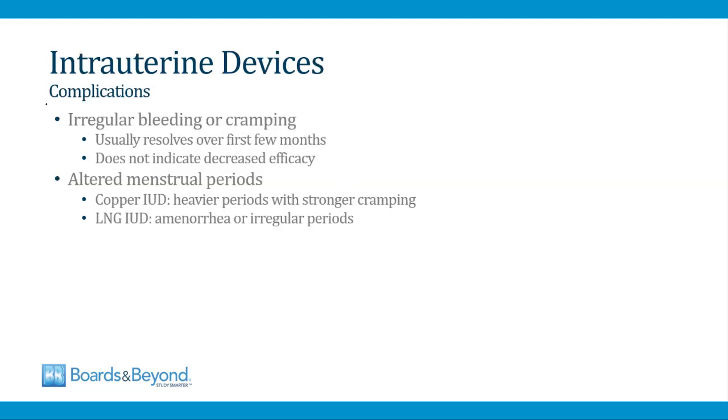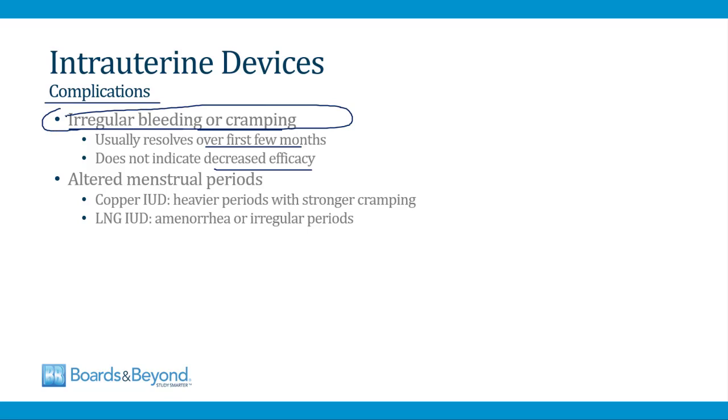Intrauterine devices do have some complications that you should be aware of. First of all, they can cause irregular bleeding or cramping. This usually resolves over the first few months after implantation, and importantly, irregular bleeding or cramping does not indicate that the device is not effective. Women will often worry about this, but you can reassure them that the presence of these symptoms doesn't mean that the IUD is not working.